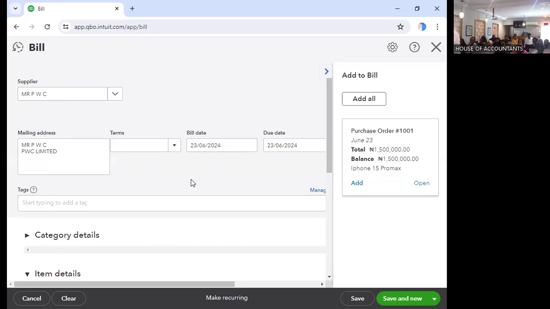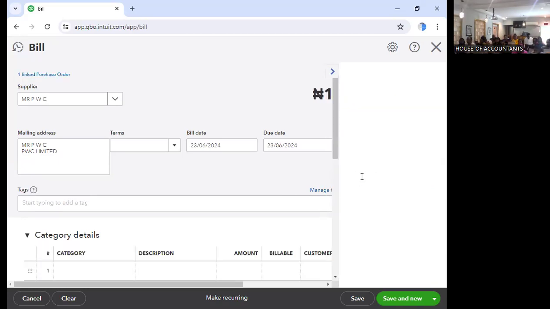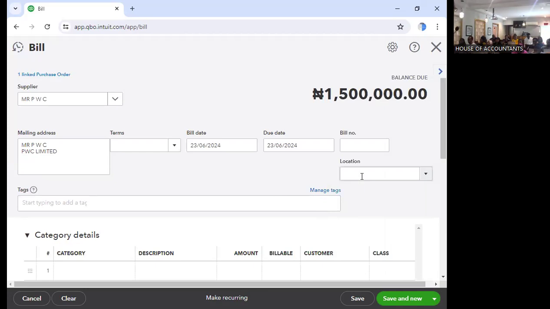Outstanding for who? For PW. If we are posting this same purchase order, we want to convert the same purchase order to what? To bill. What do you do? You click on add. How much is it? Not 1.5 we put there before? Yes. So you just convert it. Convert iPhone 15. So once you convert it, it's being given.